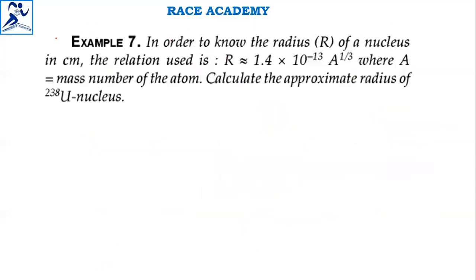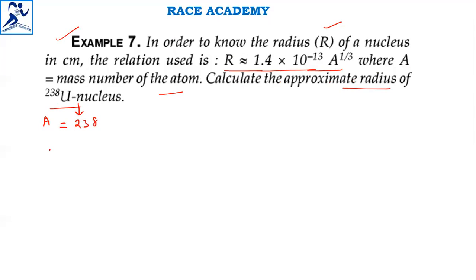Next question. In order to know the radius capital R of the nucleus in centimeters, the relation used is R equals 1.4 into 10 to the power of minus 13 into A power 1 by 3, where A is the mass number of the atom. So in the question, they have given the information that we have to find the radius of the nucleus using the formula if the isotope mass is given. Then calculate the approximate radius of the uranium-238 nucleus. So very clearly, the mass number is 238.